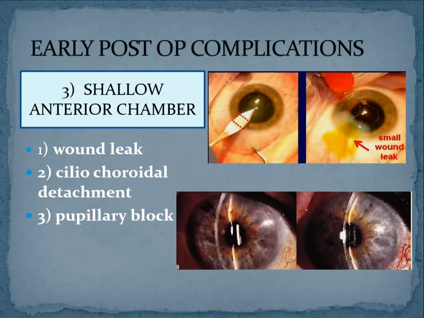Okay. So next common cause for a shallow anterior chamber is serochoroidal detachment. It is a rare complication and it is a self-limiting problem. Because of wound leak, it can occur, or it can occur idiopathically also. So there will be detachment of choroid because of fluid accumulation behind the choroid, and the choroid starts bulging. So that is called serochoroidal detachment or serochoroidal effusion. Because of that, the choroid pushes everything from behind, and the anterior chamber will become very shallow.